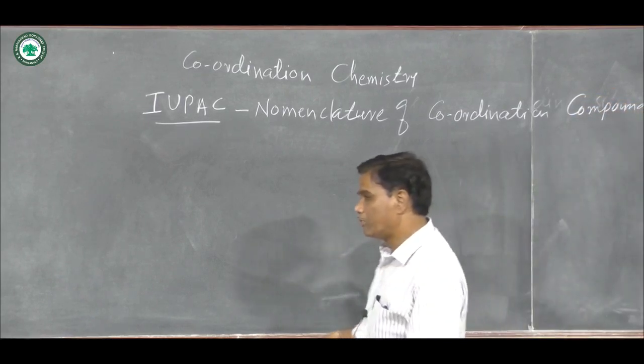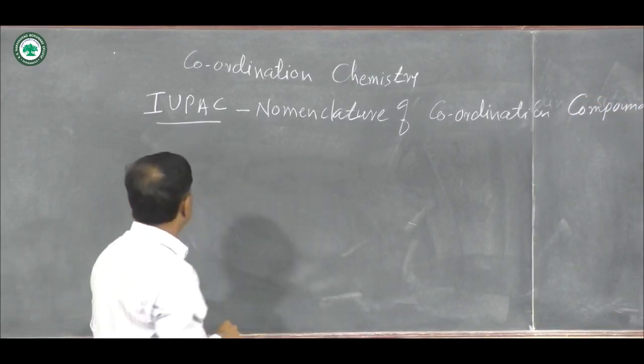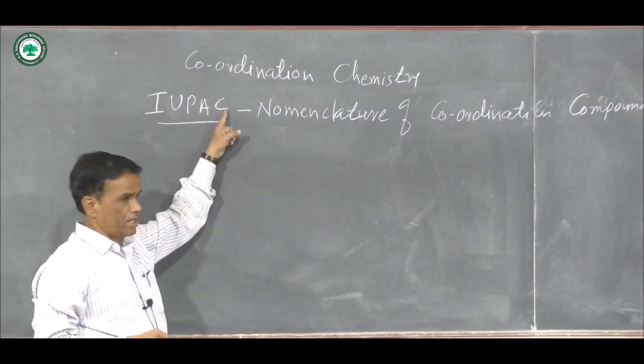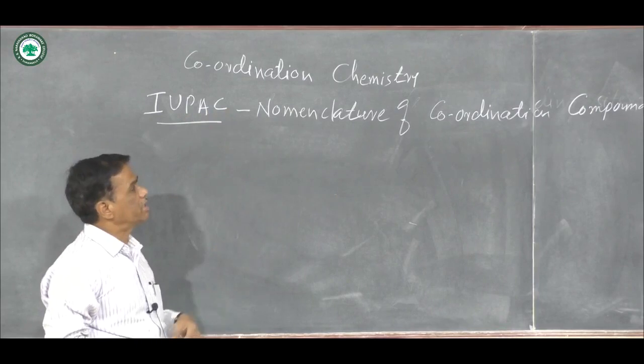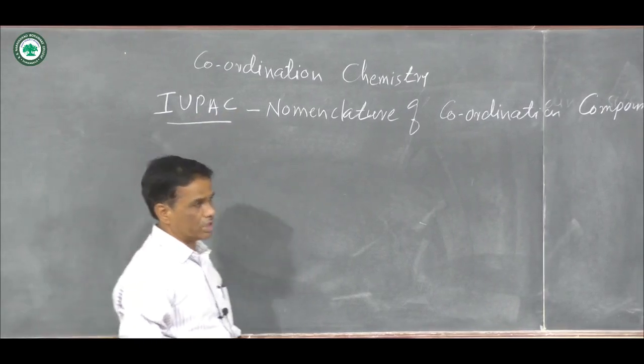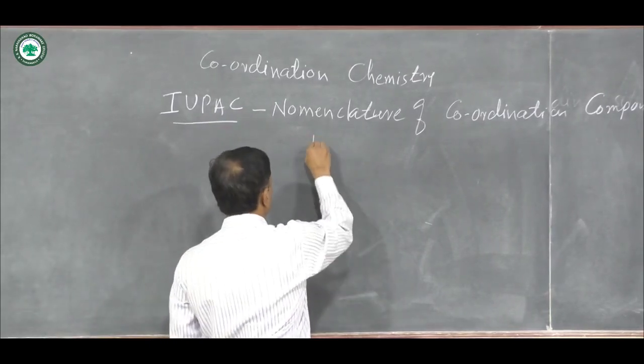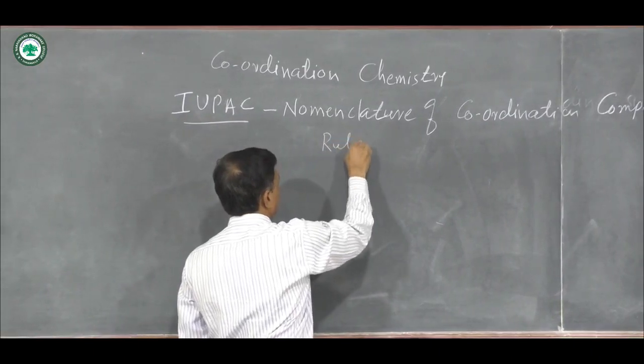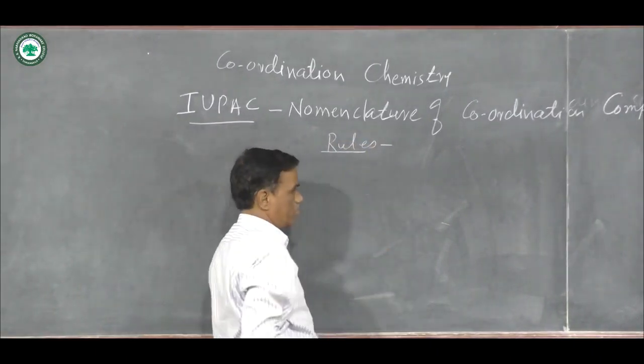You know the long form of IUPAC, International Union of Pure and Applied Chemistry, has systematically named the coordination compounds, and there are some rules for the nomenclature of coordination compounds.